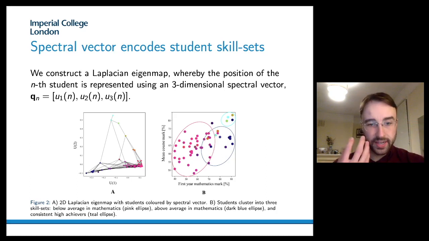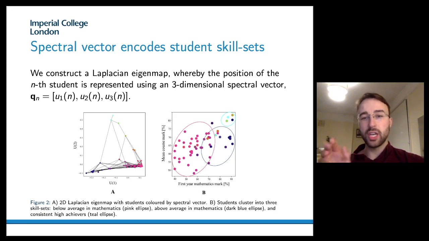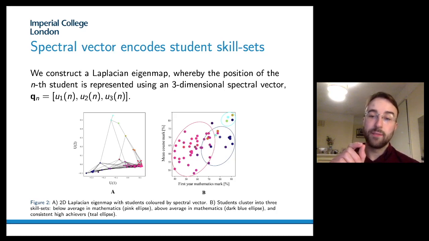In order to explain this grouping, we plot the mean course mark against each and every course mark available in our data. What we find is as follows. We find three different groups. One, we find to be a below average in mathematics group. And then we find an above average in mathematics group. And then lastly, we find another group of students who perform consistently high across all of the modules.